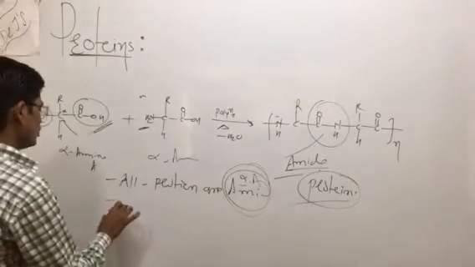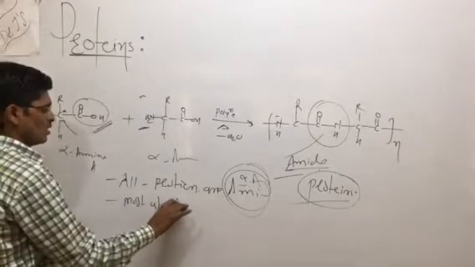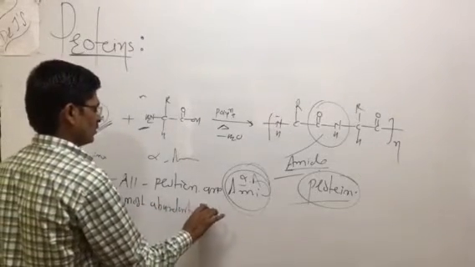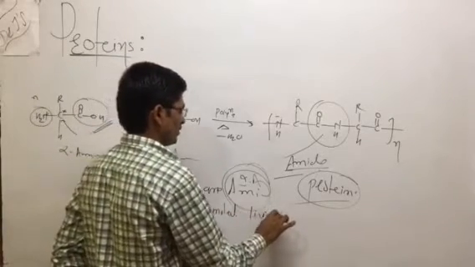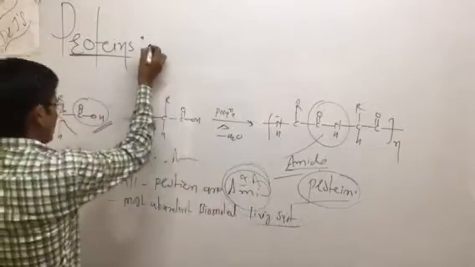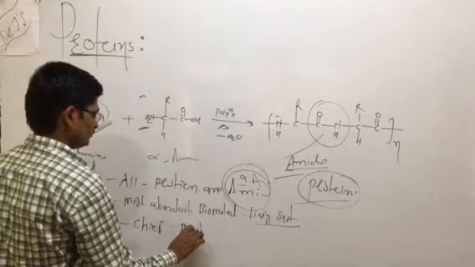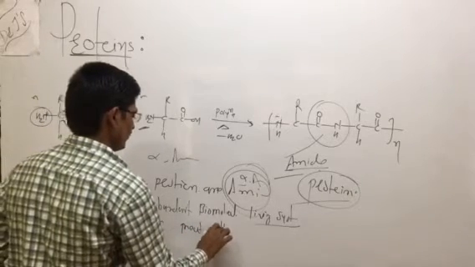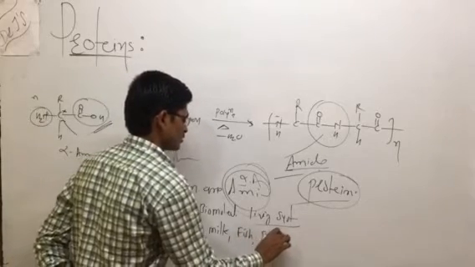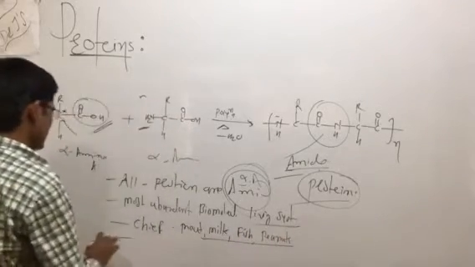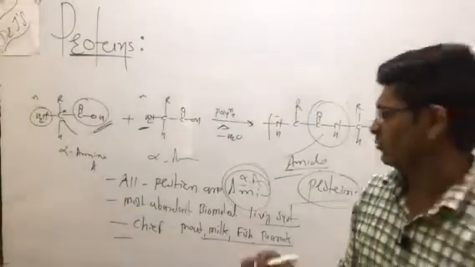It is the most abundant biomolecule. Most abundant biomolecule of what? Of living systems. It is the chief constituent of what? Meat, milk, fish, peanuts, etc. It is required for the growth of the body and to maintain the body.